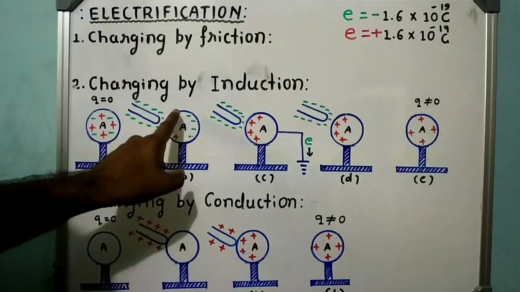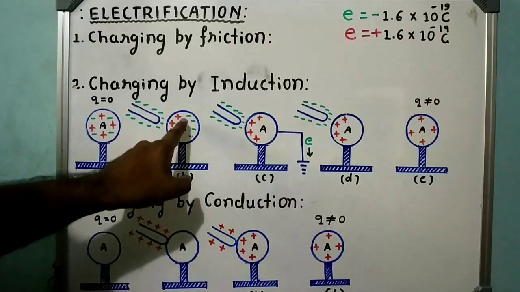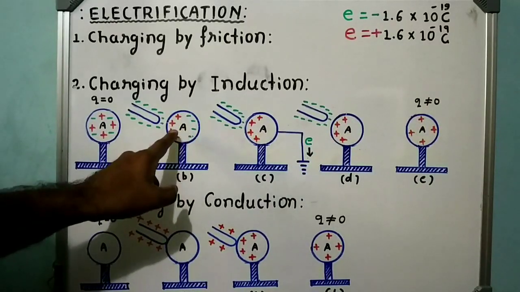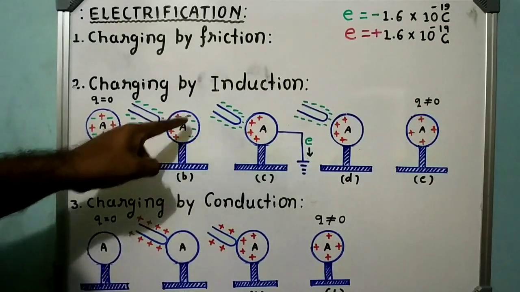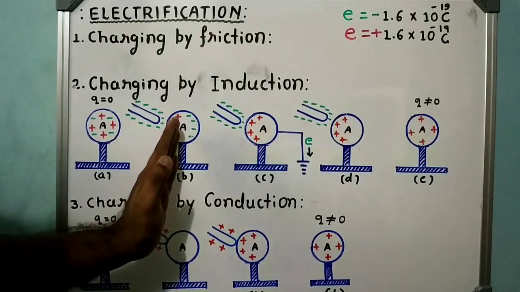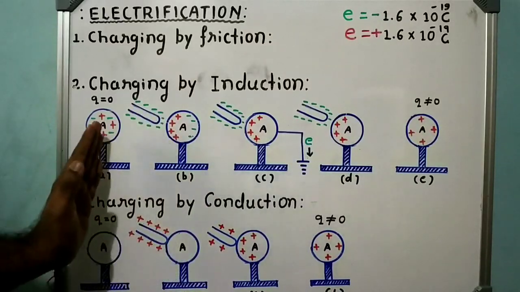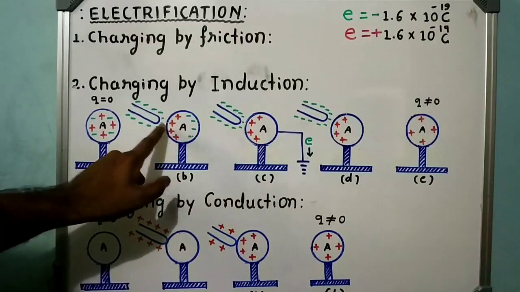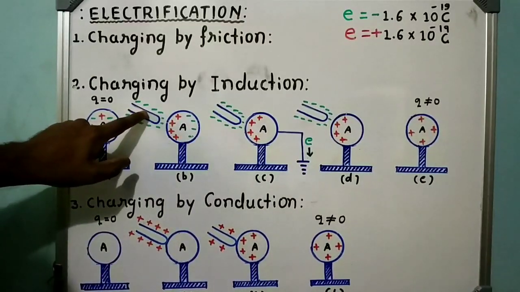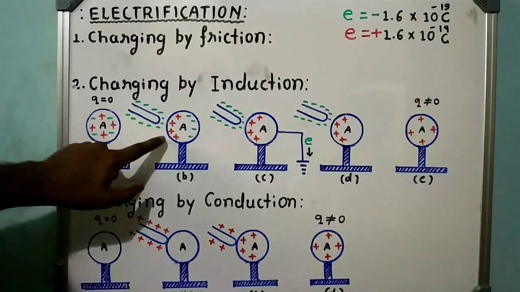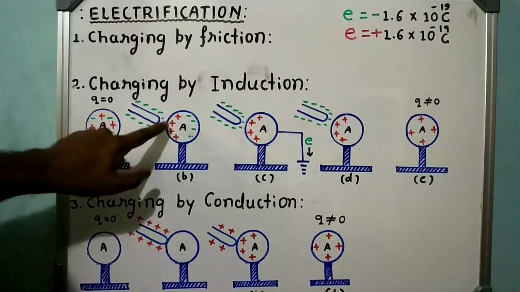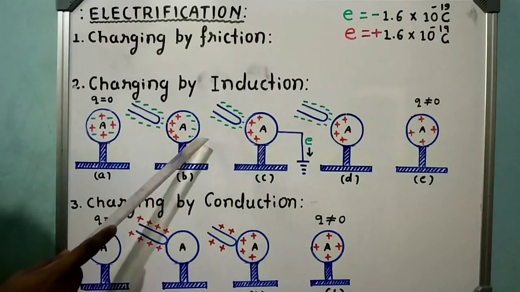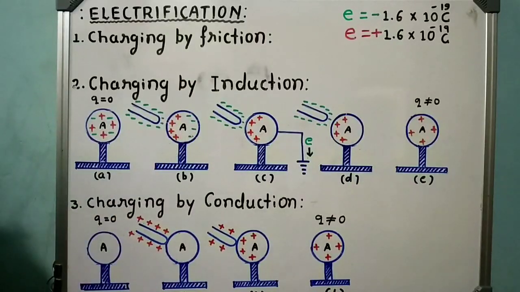That's why whatever positive charge is present in conductor A gets gathered near this end, and whatever negative charges get repelled are collected at the farther end. In this way, negative charges are collected here and positive charges are collected here because of the properties of charge. When the negatively charged rod is brought near conductor A, these negative charges attract the positive charges and repel the negative charges. That's why positive charges are collected here and negative charges are collected at the farther end.